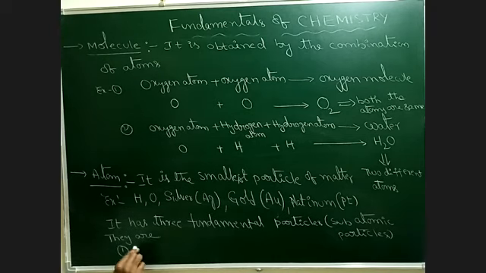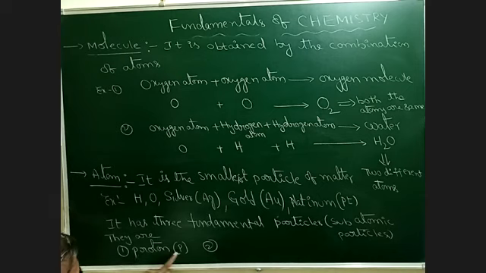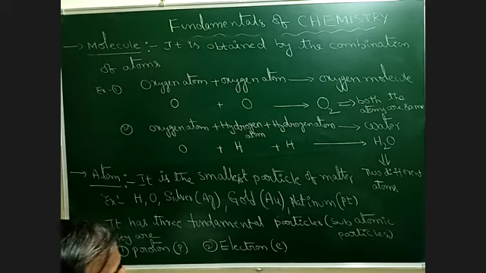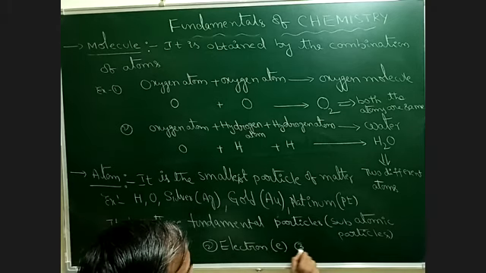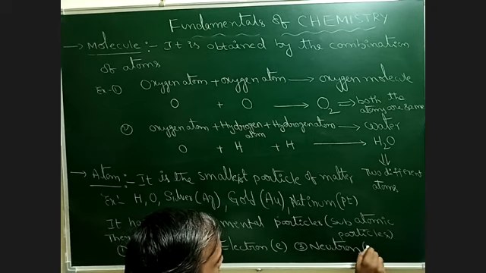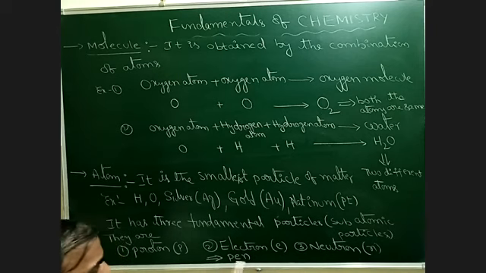First one, proton, represented by the letter small p. Second one, electron, with small e. Third one, neutron, that is small n. So we can say PEN, pen.